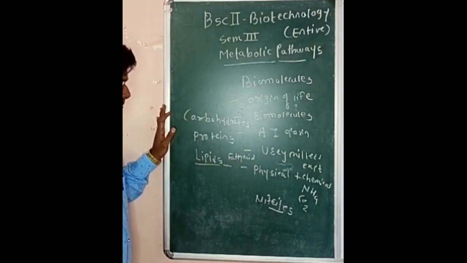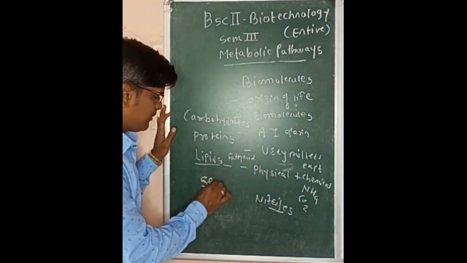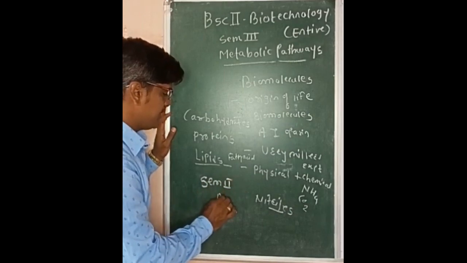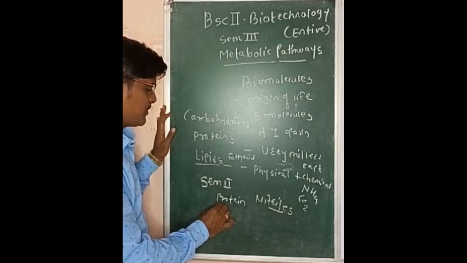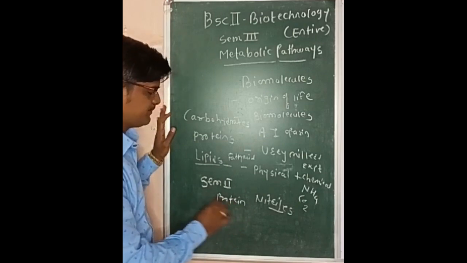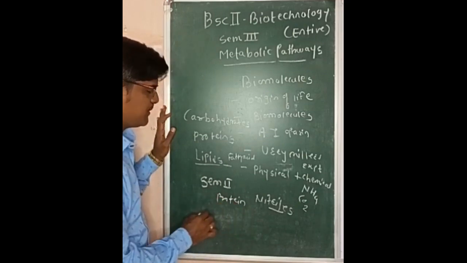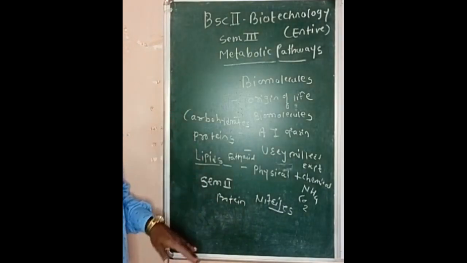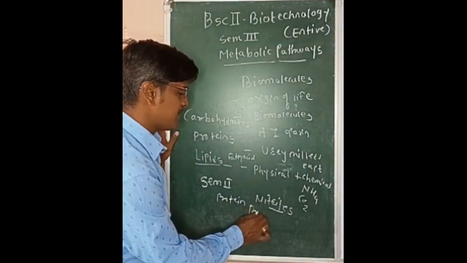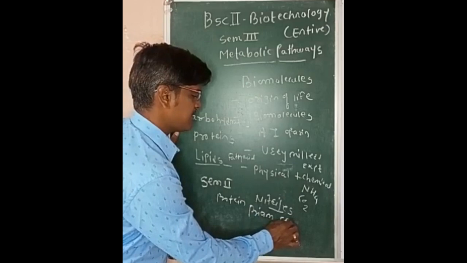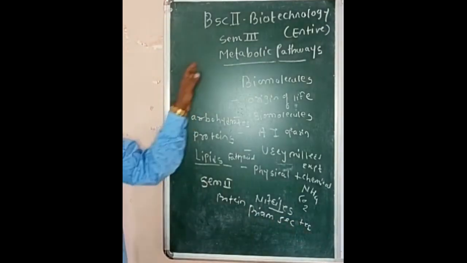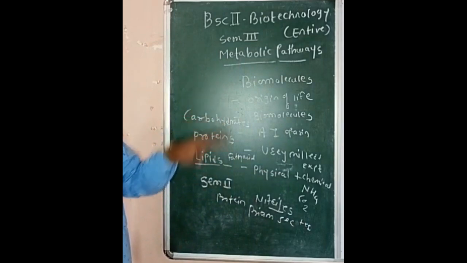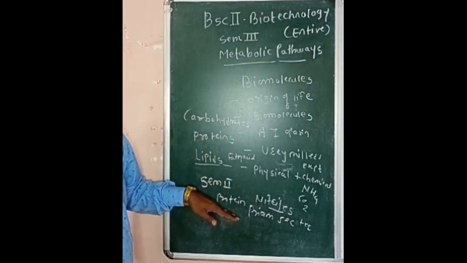1. In semester 2 you learned the details of proteins: classification of proteins based on their composition also, simple protein, compound protein and derived protein, and based on structure, primary structure, secondary structure, tertiary structure and quaternary structure of protein. So this is some of the biomolecule content which we covered in the first year syllabus in